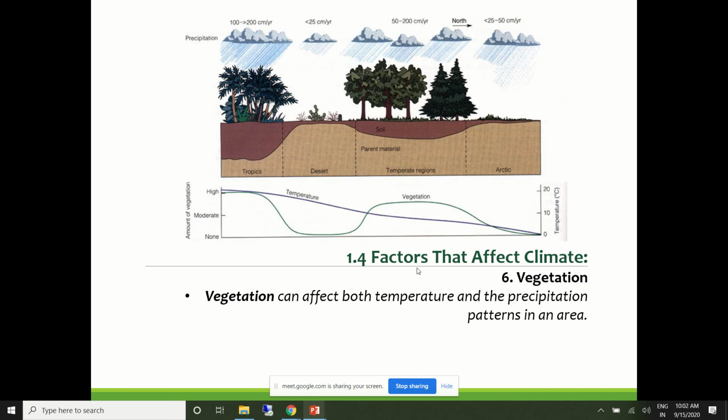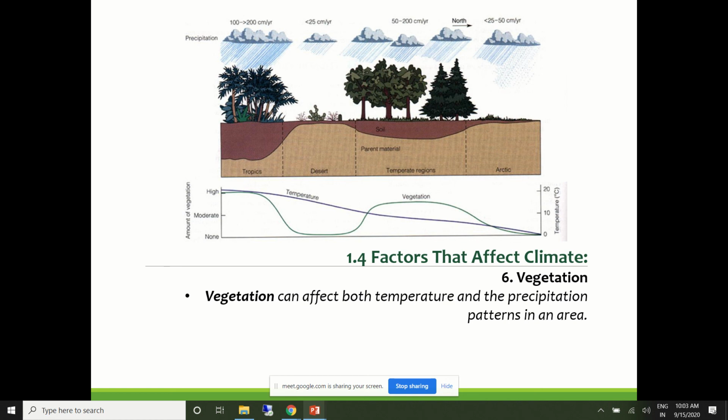The other factor that influences climate is of course vegetation. Vegetation can affect both temperature and precipitation patterns in a given area. We all know this, but this information may be new for you: the climatic zones are in fact based on the type of vegetation on the earth's surface, the different earth surfaces that we have.